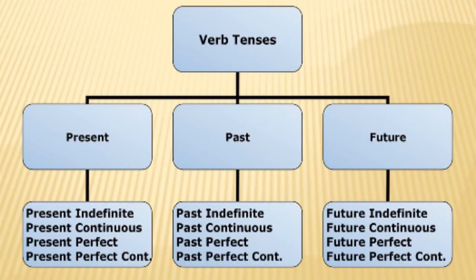And further, these are divided into four kinds: present indefinite, present continuous, present perfect, present perfect continuous, and in the same manner past indefinite, past continuous, past perfect, past perfect continuous, and in the same manner future indefinite, future continuous, future perfect and future perfect continuous. So today we are going to cover two types of present tense, which are present indefinite and present continuous. So let us begin with present indefinite.